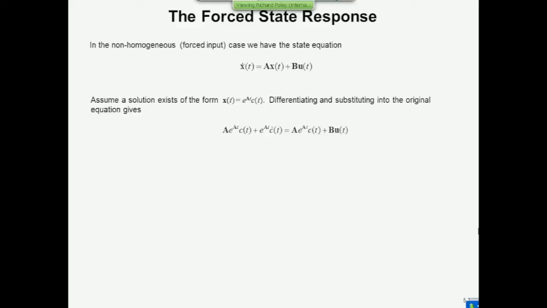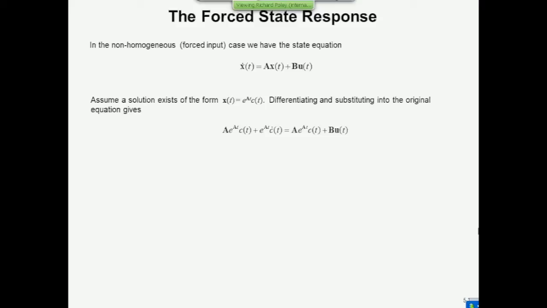It's a product of two functions, so we need the product rule for differentiation. First of all, we'll differentiate e to the at, that gives us a times e to the at, leave the second part unchanged, and then add in the first part times c dot of t. So that's this solution differentiated on the left-hand side.